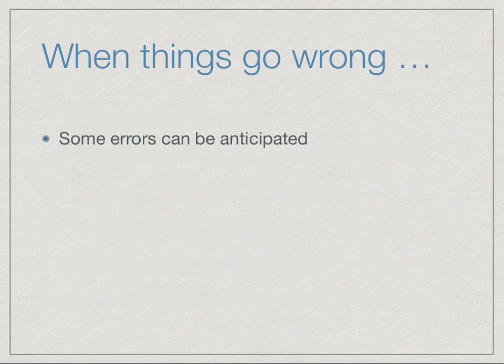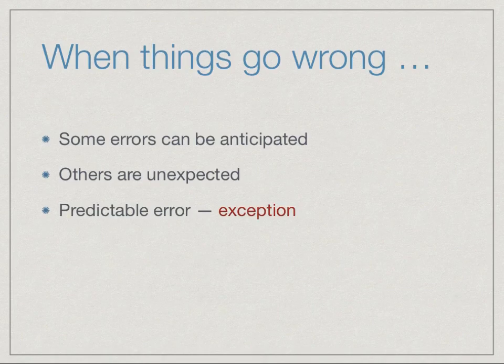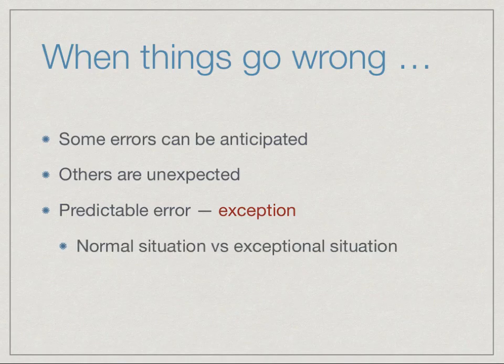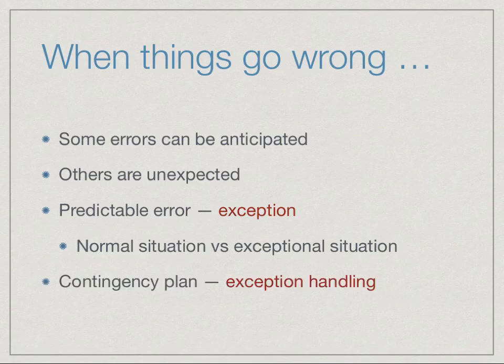So some of these errors can be anticipated, whereas others are unexpected. If we can anticipate an error, we would prefer to think of it not as an error, but as an exception. So think of the word exceptional. We encounter a normal situation, the way we would like our program to run, and then occasionally we might encounter an exceptional situation where something wrong happens. And what we would like to do is provide a plan on how to deal with this exceptional situation, and this is called exception handling.